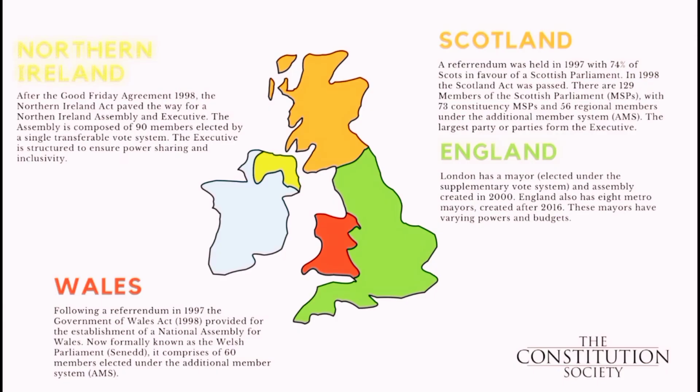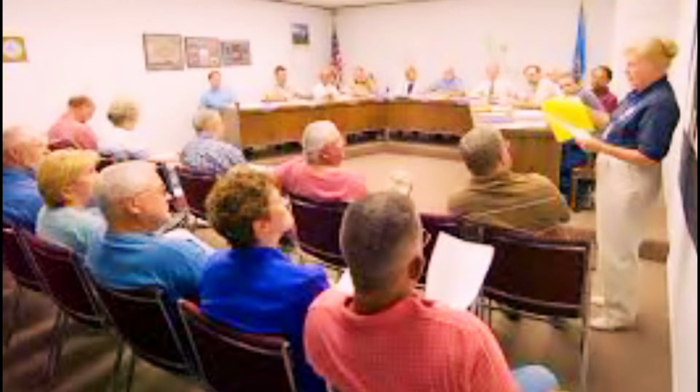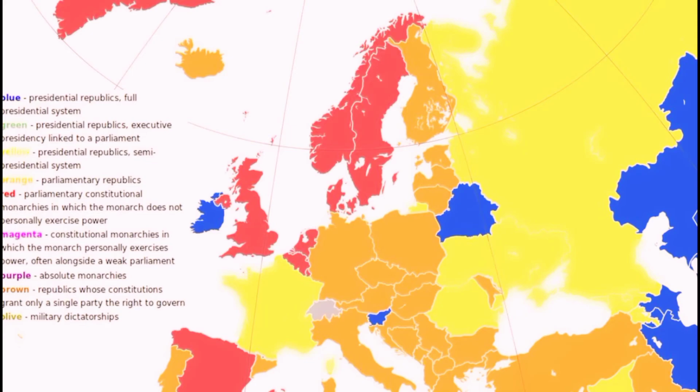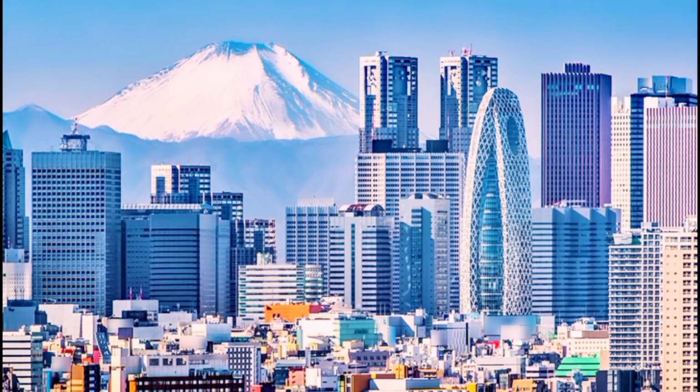In a decentralized unitary state, local governments are formed and governed independently by the population. They are not directly subordinate to the central government, but are accountable to the central government. Such countries include the United Kingdom, Sweden, Japan, and others.